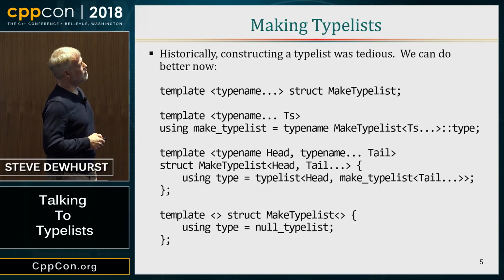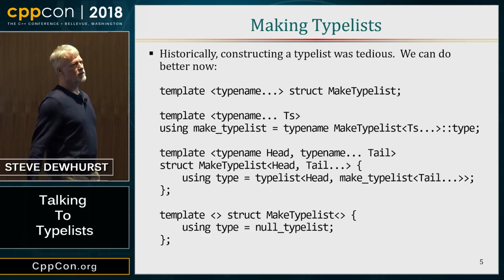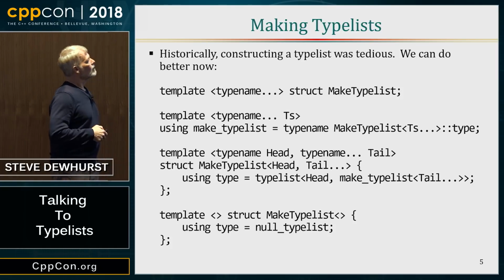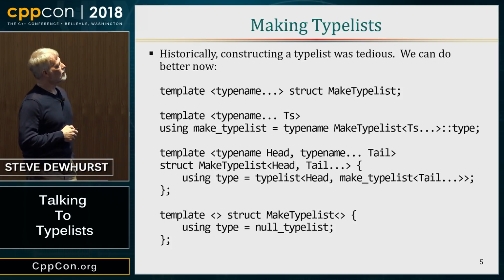We have a primary template that's declared, but not defined. We have no use of the definition, but we need to define something that we can specialize. And now I'm going to use my second or third favorite feature in modern C++, a templated using, just to make a convenient name for this thing I'm doing.